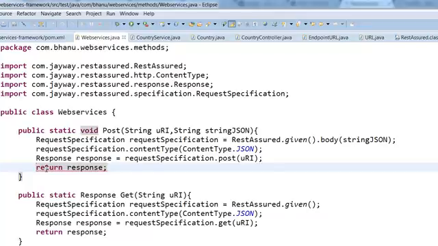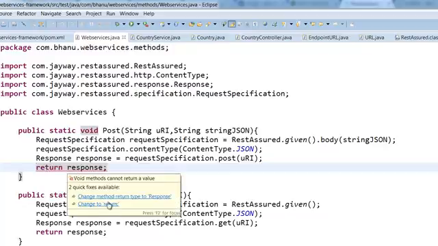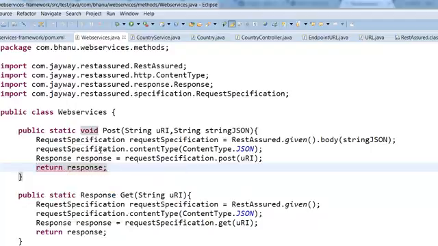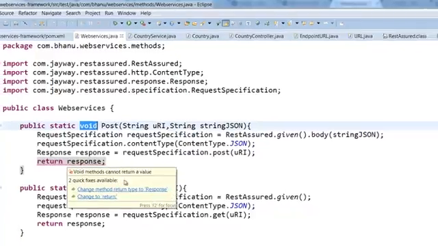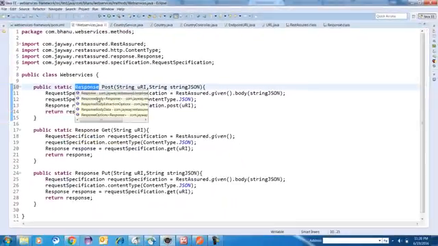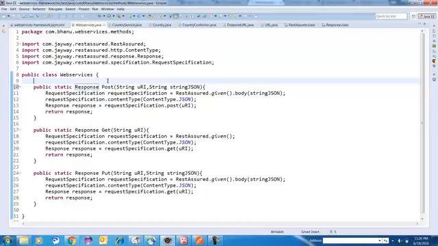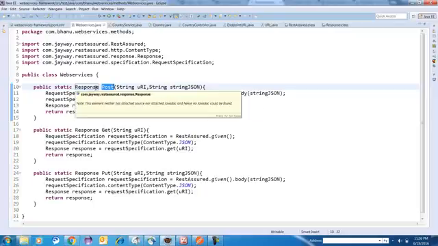When I have uncommented here, I am getting a compile time error. When I place the mouse over here, it asks me to change the method return type to response. What I have is void. When you keep the method return type as void, it will not return anything. So I'll place the mouse over here and click on this. See, it gets changed to response. Now the compile time error has gone. I hope this is clear for you, like how to design a post method.